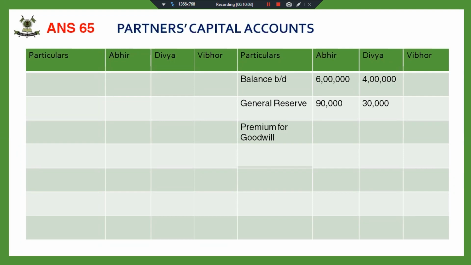Premium for goodwill was brought by the partner. How much was it? 80,000. And this has also been distributed in sacrificing ratio, which is old profit sharing ratio. And then revaluation account loss.